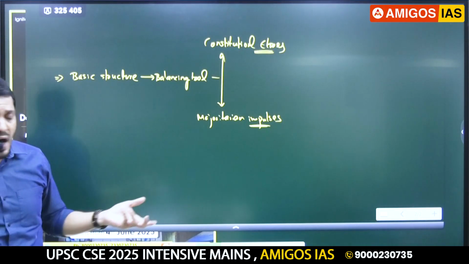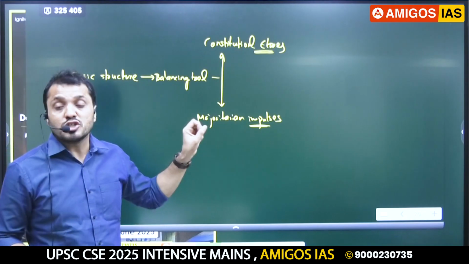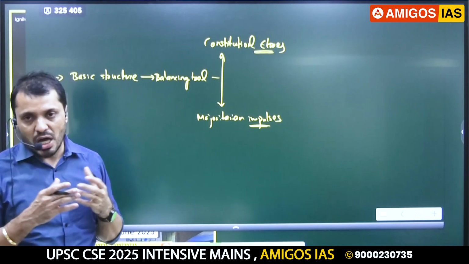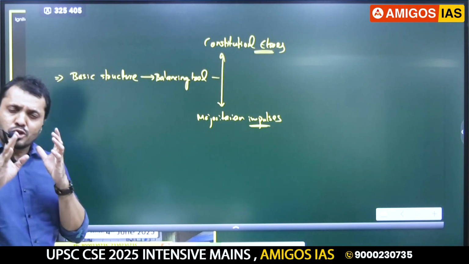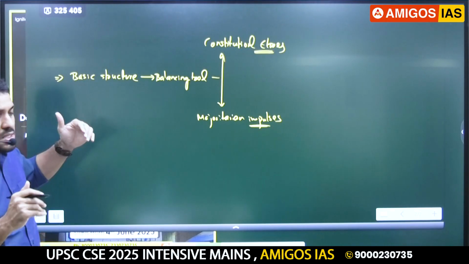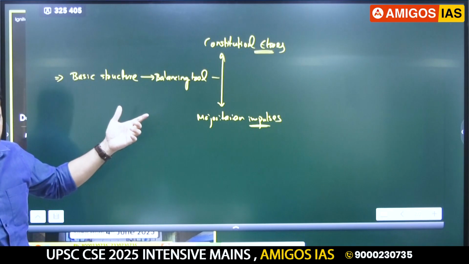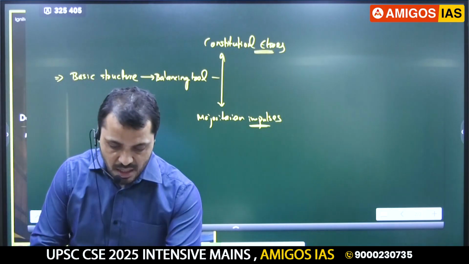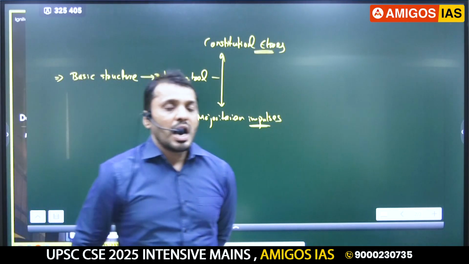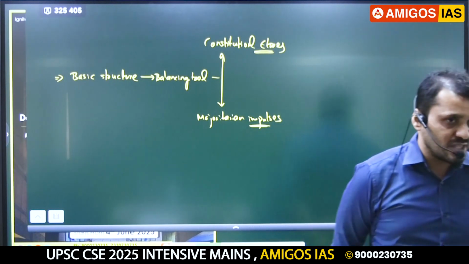As simple as that. Or executive overreach. So try to be very sharp. This is all about your innovation guys. The same things can be used in different ways in different answers. So that should be the introduction. Then the body of your answer should include how the basic structure doctrine evolved over the period of time.